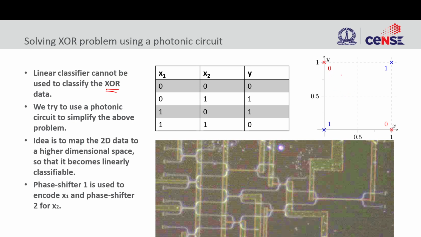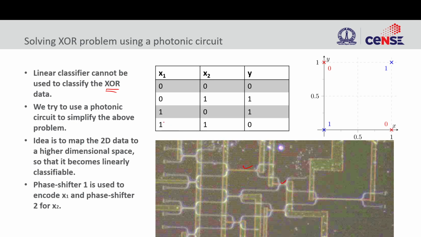But this can be easily done in photonics. These are different splitters, and these splitters are controlled by these heaters. By giving different voltages in different heaters, I can choose any two heaters. In this case I think I've chosen this one and this one.